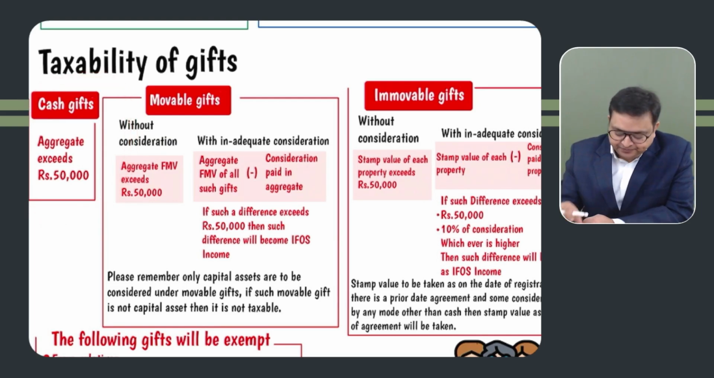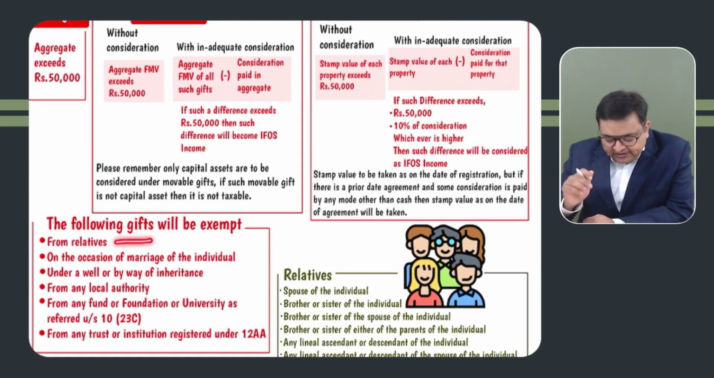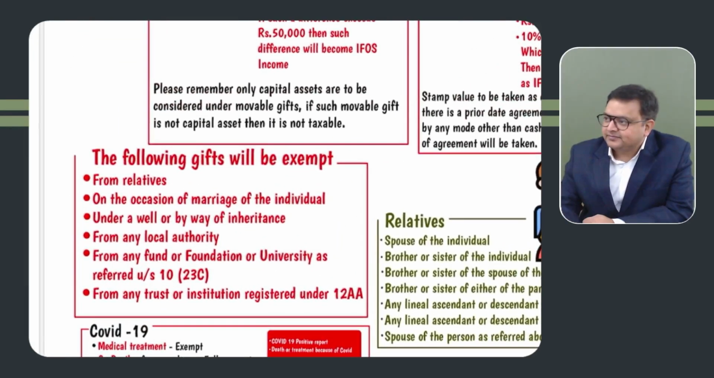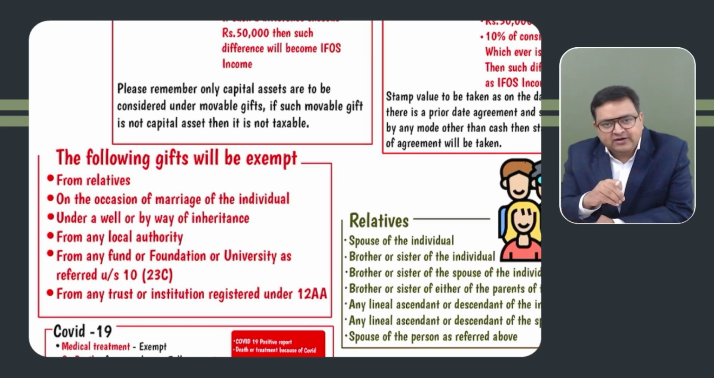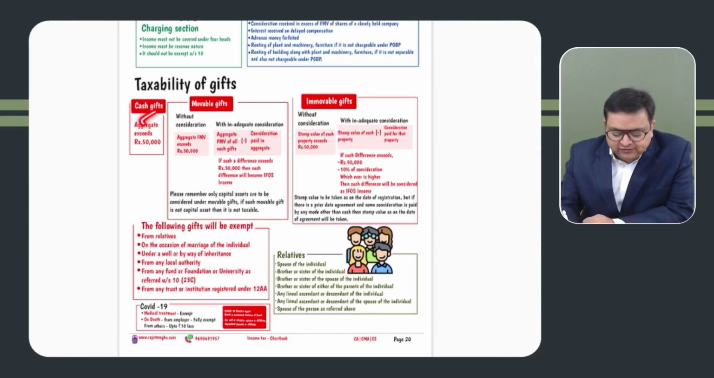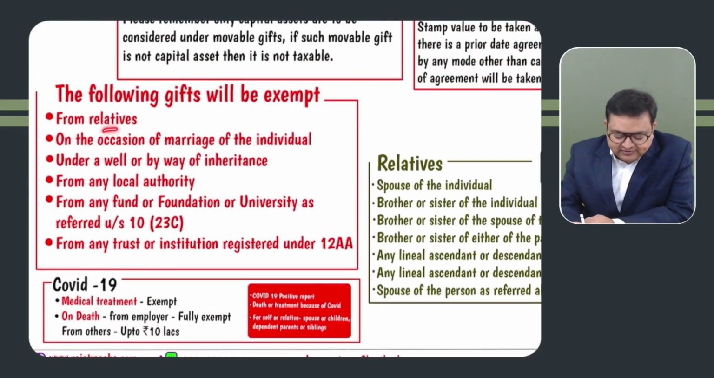Got it? So whenever you receive cash gifts, if it is more than 50,000 rupees aggregate, then please make it taxable. But we understand that gifts received from the following will be exempt. Let us first understand this. If you are receiving gifts from relatives, gifts can be received for any amount, more than 50,000, doesn't matter at all. Even 5 lakh, 5 crore rupees you receive from relatives in any form, it is not taxable. Gifts from relatives are not taxable.